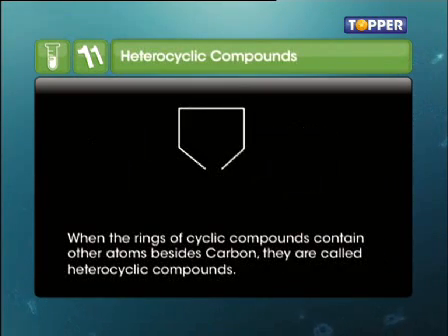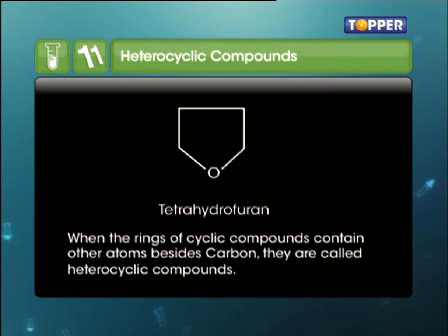When the rings of cyclic compounds contain other atoms besides carbon, they are called heterocyclic compounds. Here we have an example of a heterocyclic compound called tetrahydrofuran. Note that this compound contains an atom of oxygen as well as carbon atoms. So, it belongs to the class of heterocyclic compounds.